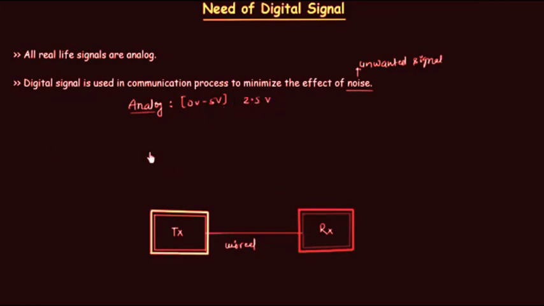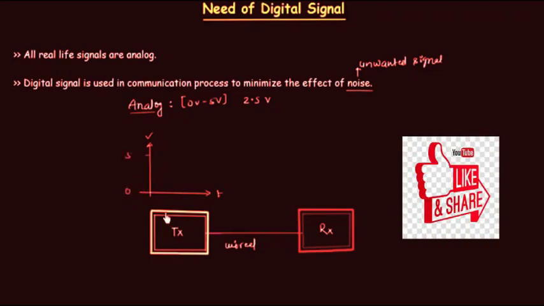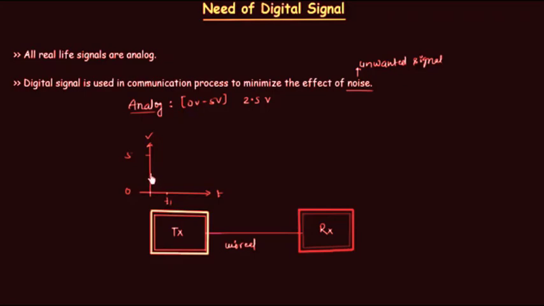So let's see what we have. Zero volt, and this is 5 volts. At any time t1 we are sending 2.5 volts, and in this channel a noise of 0.2 volt is added to this 2.5 volts. So at the receiver's end we will obtain the distorted signal. We don't have 2.5 volts at this end because noise of 0.2 volt is added. So we will have 2.7 volts, and this 2.7 volt is considered to be correct because we are sending the